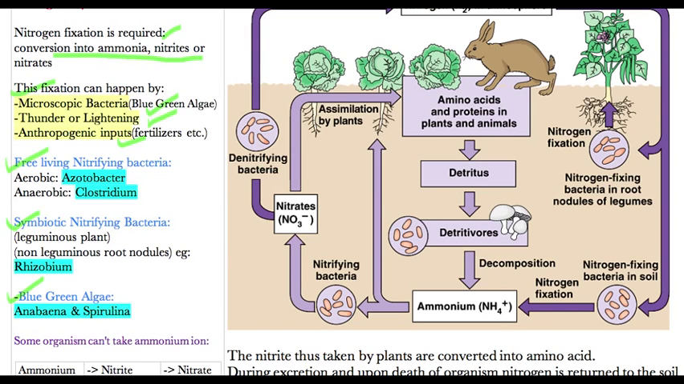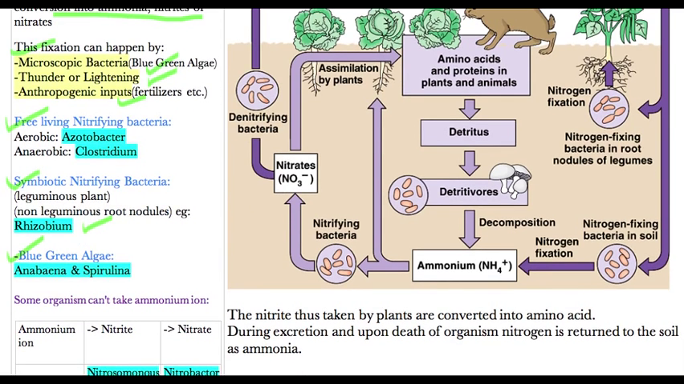Then similarly we have symbiotic nitrifying bacteria. The very first example is leguminous plant, and for the non-leguminous root nodule we have the example of rhizobium. So you should try to remember these names: rhizobium, then Azotobacter, then Clostridium. Azotobacter is aerobic and Clostridium is anaerobic. Then you have the third thing, blue-green algae, and examples of blue-green algae are Anabaena and Spirulina. So try to remember these names. If you wish, you can take a screenshot and try to remember.